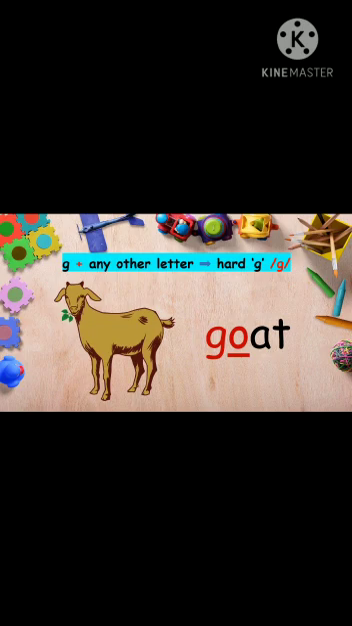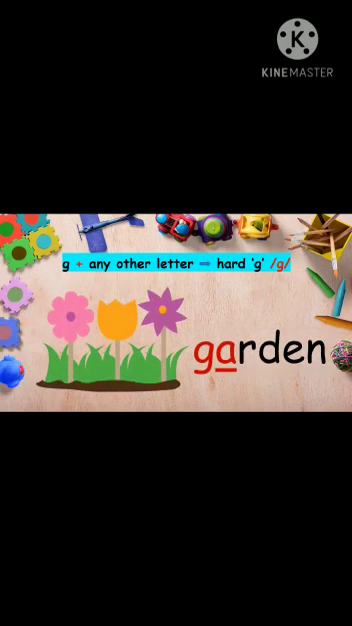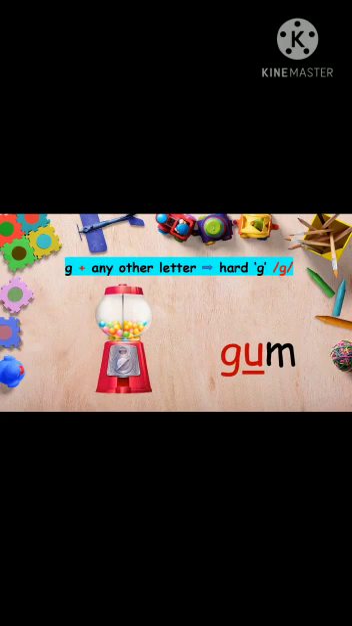Goat. In the word goat, the letter G sounds G as it is followed by the letter O, not E, I, and Y. G, goat. Garden. In garden, the letter G sounds G as it is followed by the letter A, not E, I, and Y. G, garden. Gum. In the word gum, the letter G sounds G as it is followed by the letter U, not E, I, and Y. G, gum.